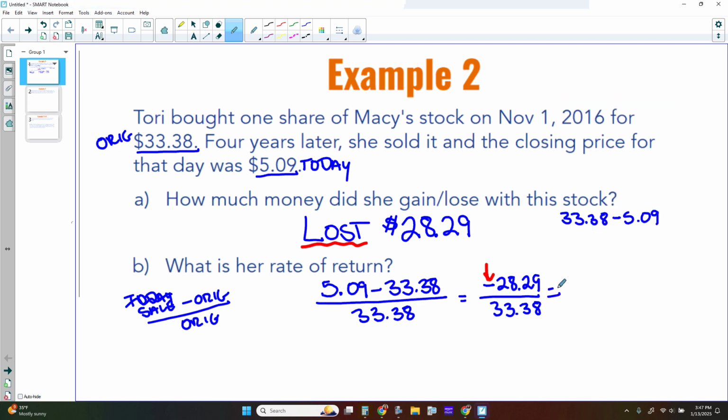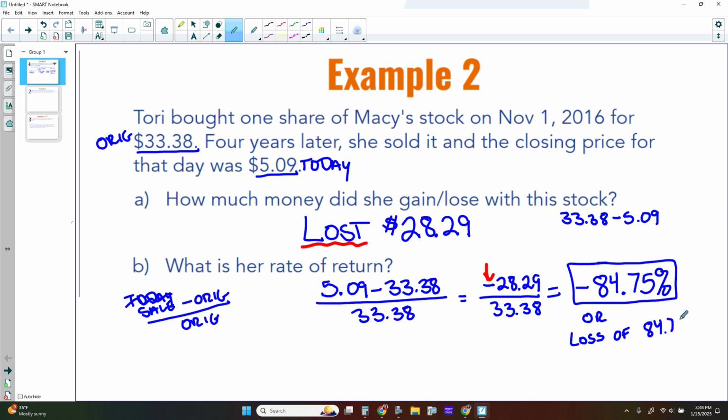So this is equal to negative 84.75%, because remember, rate of return is a percentage, or I can say a loss of 84.75%, because remember, a negative is the same as a loss. So negative 84.75% or a loss of 84.75%. All right, let's go on to example 3 down there.